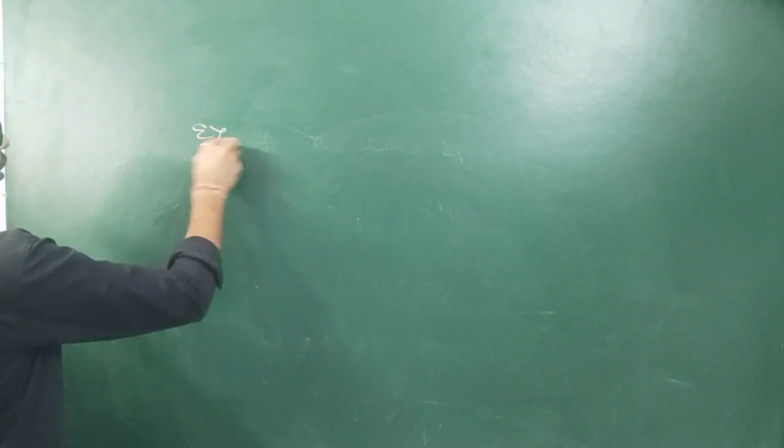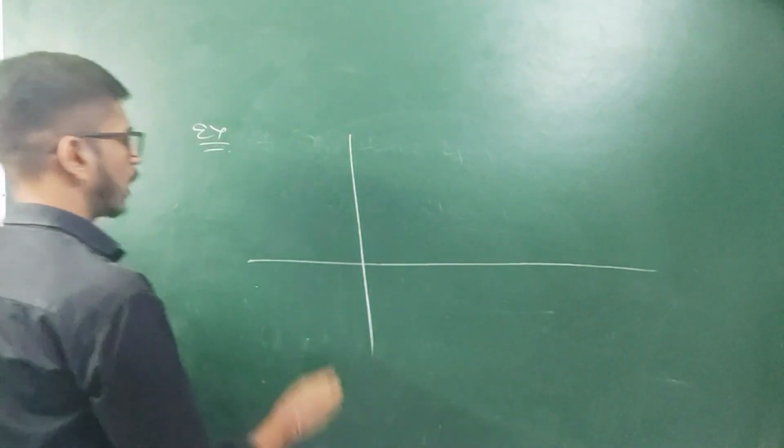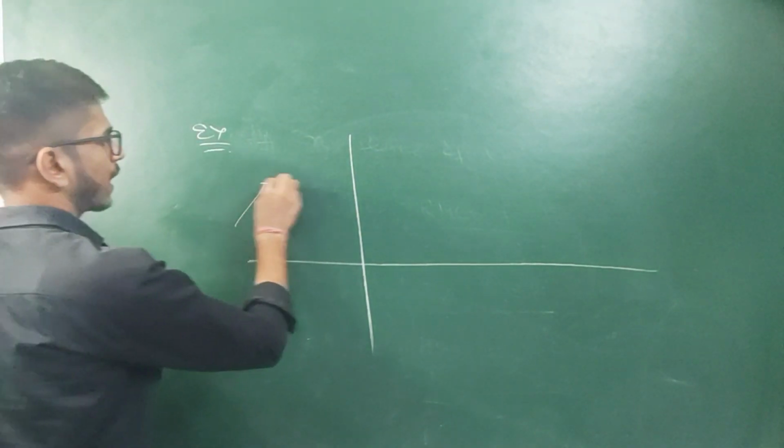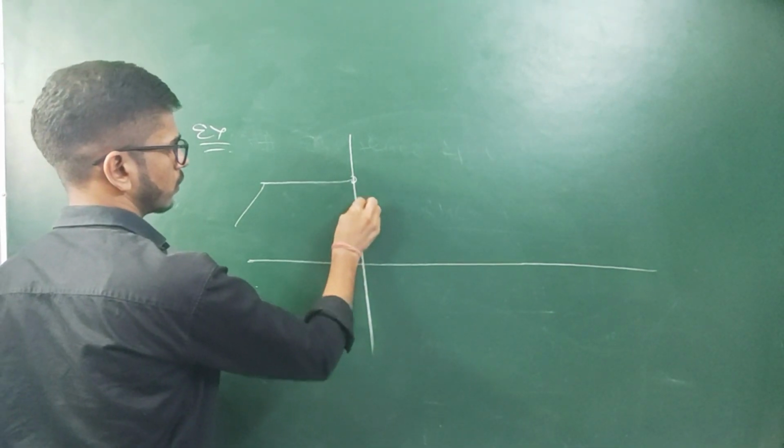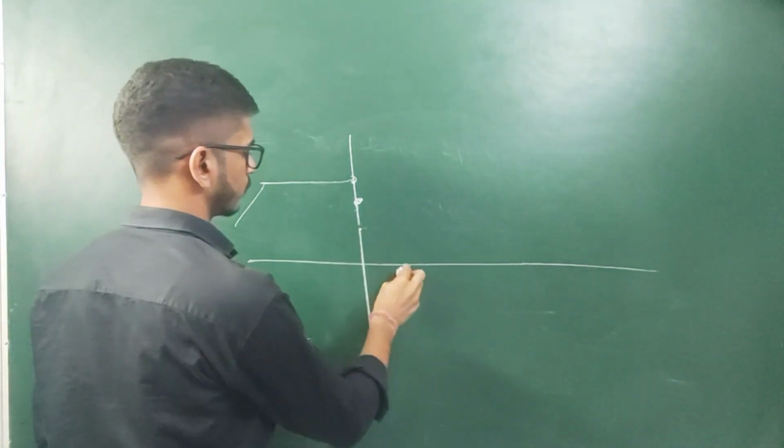Let's see a graphical question. Let's see an example. We have a graph of a function like this.